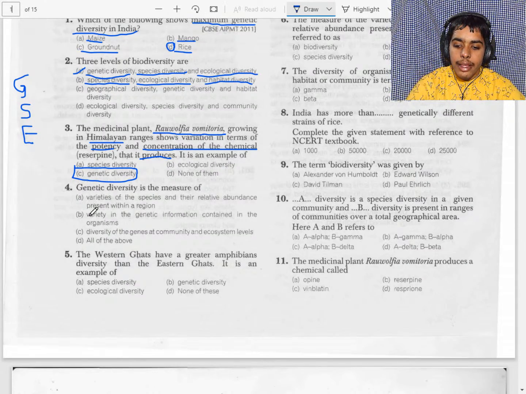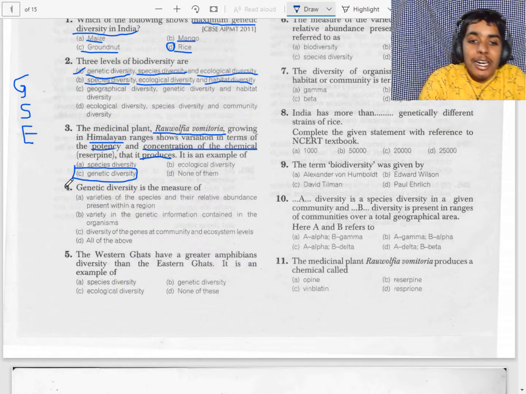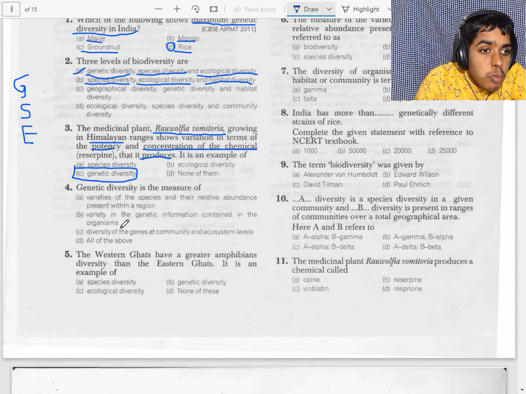It results in the formation of ecotypes, races, varieties and subspecies.